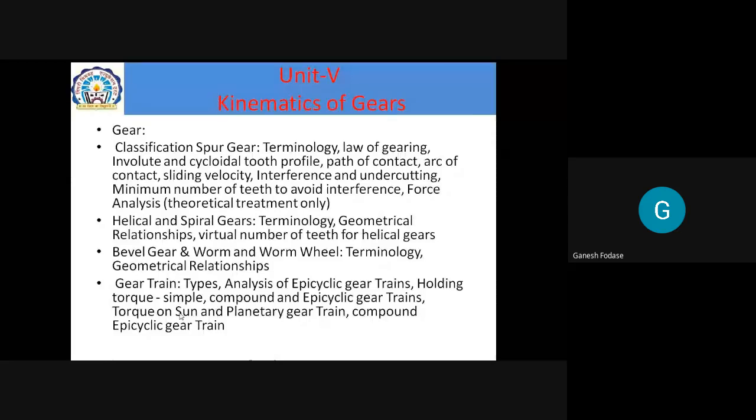Has anyone heard about gear trains? Gear you might know, one gear. Yes, please. Gears connected to each other, in the form of a train. Okay, can anyone tell me an application of gear trains? The application of gear train is a simple clock mechanism. Very good, clock mechanism, yes, of course.